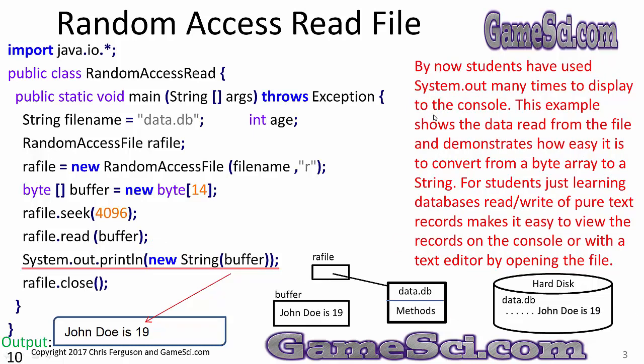By now, students have used System.out many times to display to the console. All I'm going to do is take my buffer, convert it to a new string, and output the string to the console. This example shows the data read from the file and demonstrates how easy it is to convert from a byte array to a string. For students just learning databases, read and write of pure text records makes it easy to view the records on the console or with a text editor by opening the file.